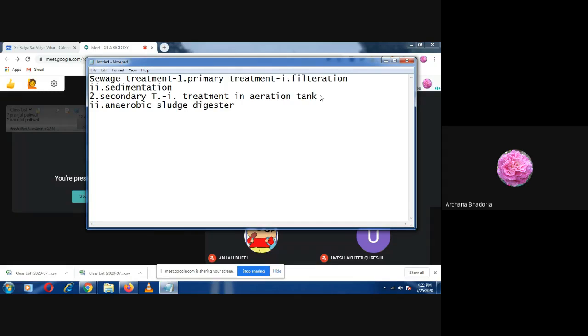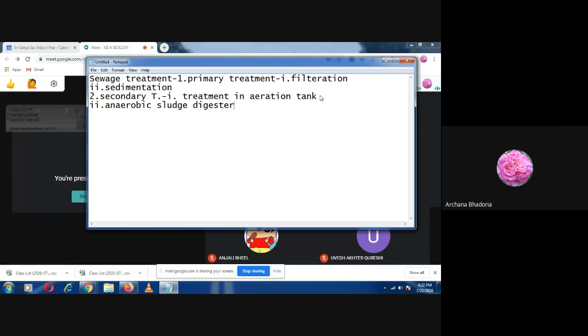Now what will happen there? Now try to understand. They will remove all the flocks, and for that sedimentation will be done, and after the sedimentation we will get the activated sludge. A small part of that activated sludge will be pumped back into the aeration tank. Why? Because it will act as the inoculum. When the other sewage water comes into the aeration tank, the same process has to be repeated.